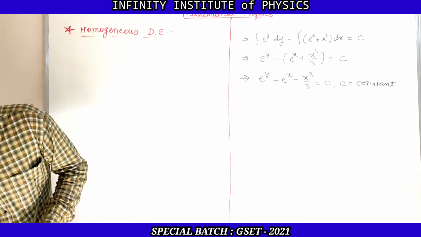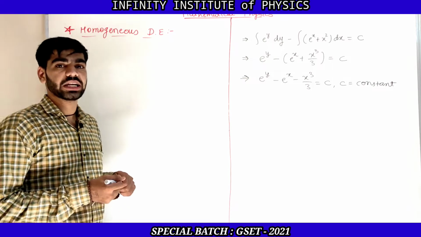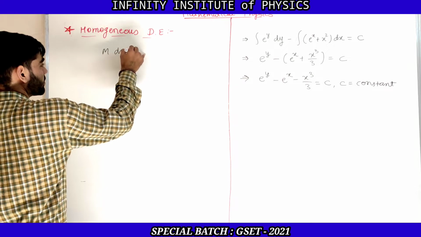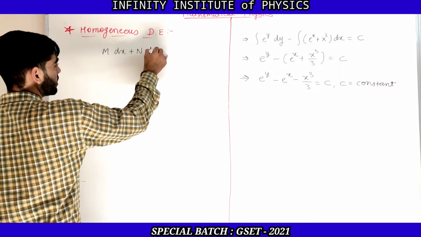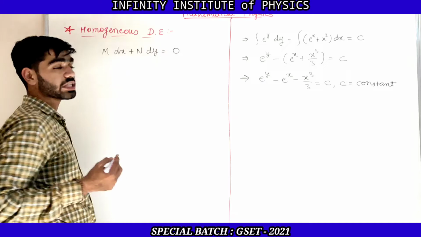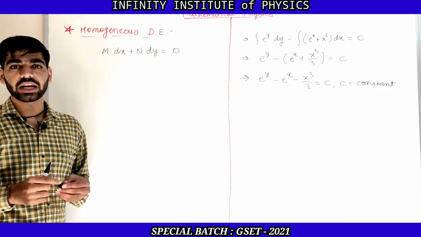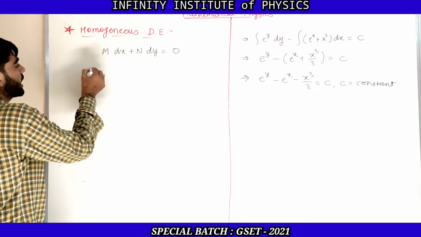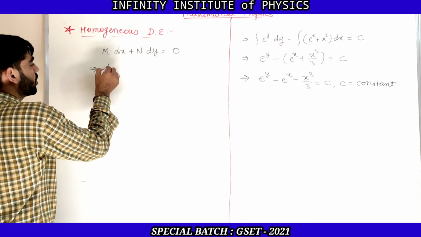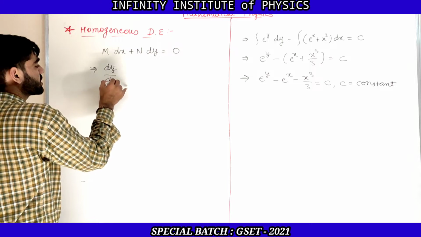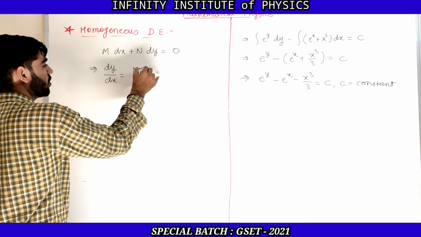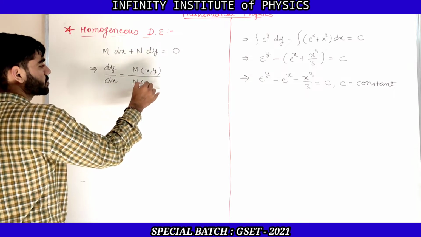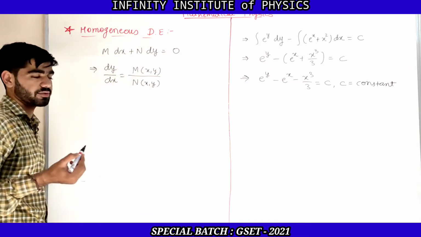So in the last case, the standard form of the differential equation is M dx plus N dy is equal to 0. Or you can also write this equation in the form dy by dx is equal to M of xy upon N of xy, that is M is a function of x and y upon N is also a function of x and y.